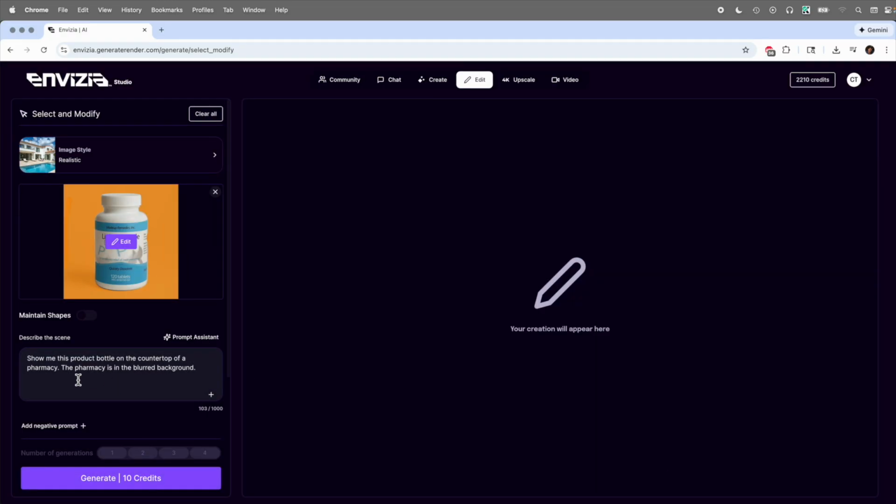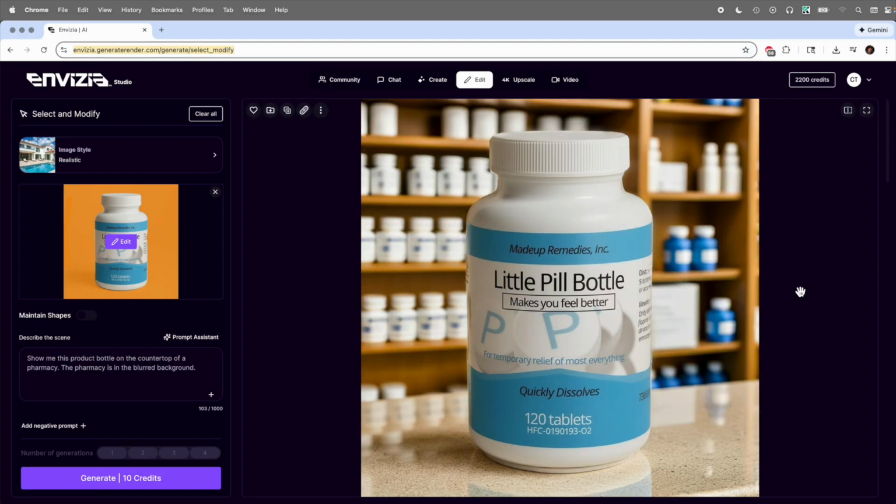And then we just put in a prompt, which in this case says, show me the product bottle on the countertop of a pharmacy. The pharmacy is in the blurred background. And then we click generate. And there you go. I just used the select and modify function under Edit to put it on a background that is a little bit more interesting. So I hope this shows you the kind of possibilities that you can do with Envizia.